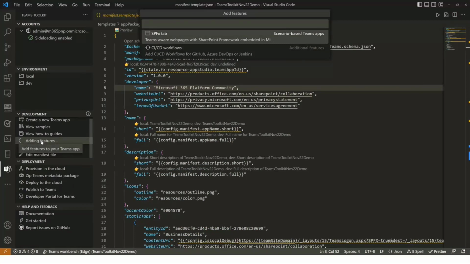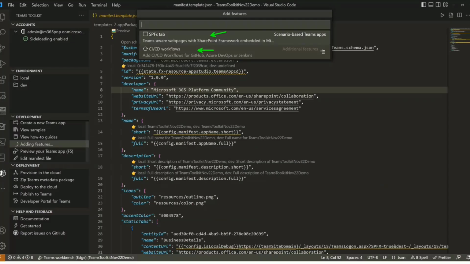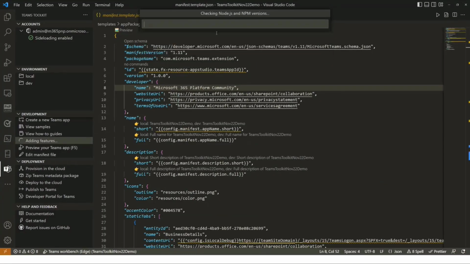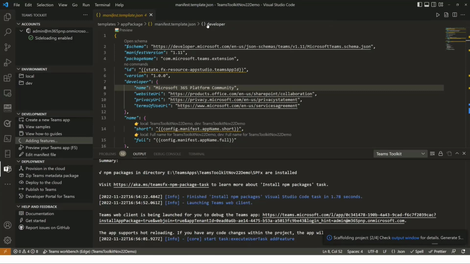And as we are in a SharePoint Framework solution, I can see the options for SharePoint Framework, which is basically adding a new SPFX tab, or options related to CI/CD workflows. We need to do some documentation improvements in here. But in our case, we're going to choose SPFX tab. Let's give it a name like additional tab, just to make sure that we can easily find that it's available. And that then scaffolds that additional tab to be available within the project.